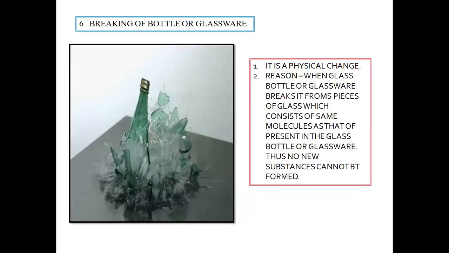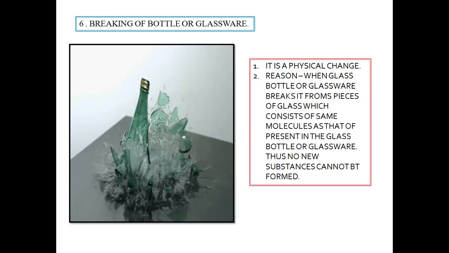Next students, do we consider breaking of bottle or glassware a physical change? A big confusion to this. Let us now analyze whether it's a chemical change or is it a physical change. Now students, when a glass bottle or glassware breaks, what do you see? You see small pieces of broken glassware or bottle around you.